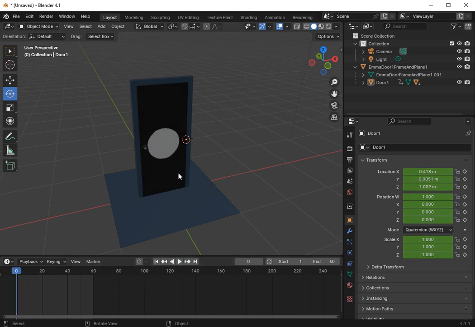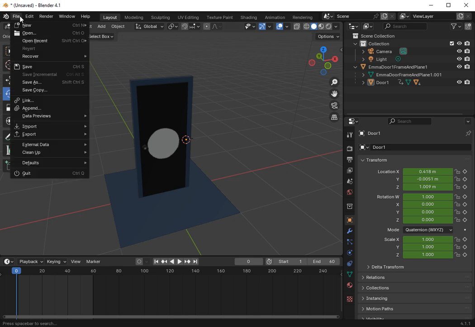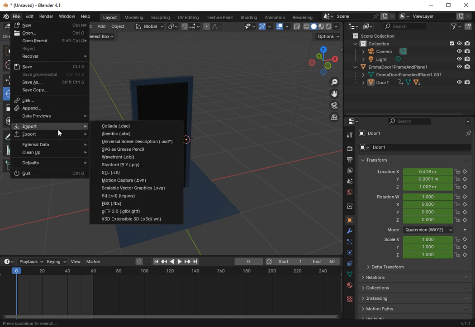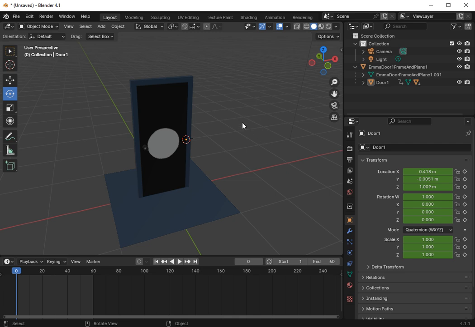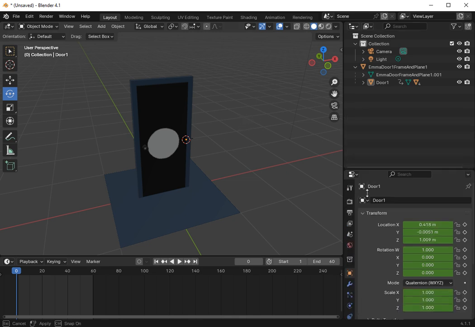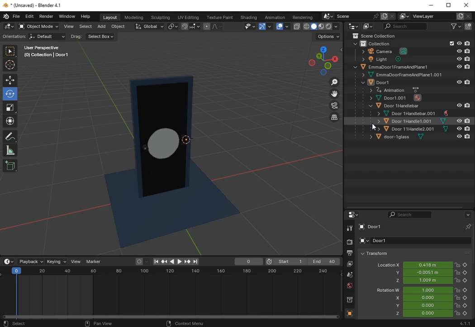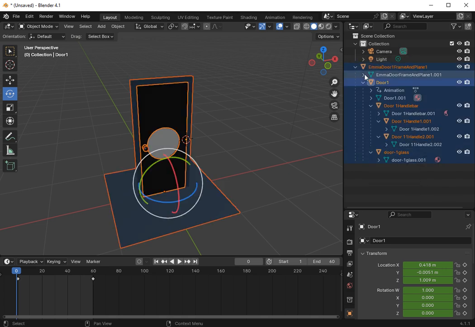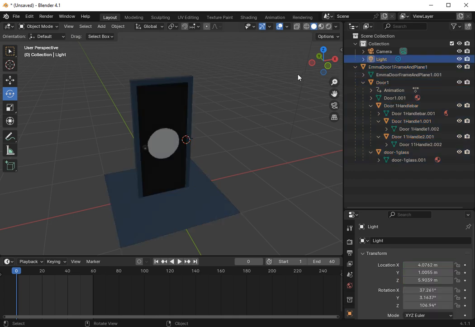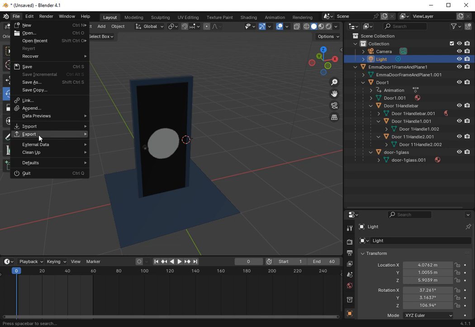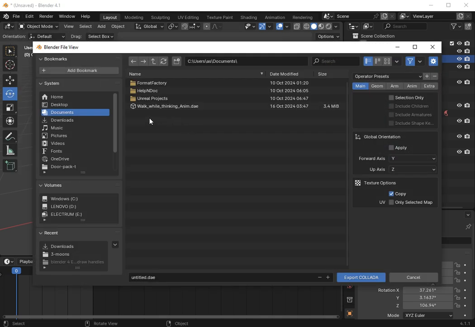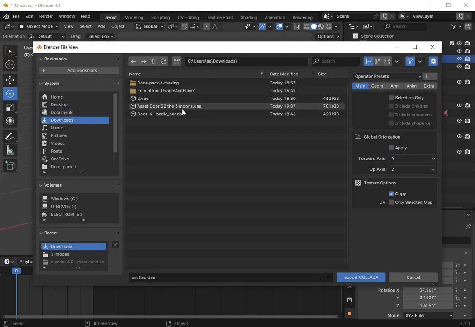So anyway, all you have to do now is go here, come down to the object. Now you notice I'm not selecting anything. You can if you want to. Some people say, oh yeah, you have to open this and this and this and select all that. Yeah, you can do that if you really want to, but I'm not doing that. As I said, I've shown you how to change it to glass in the last videos. So just watch it, go here, go export, export Collada, go back to downloads, find door,